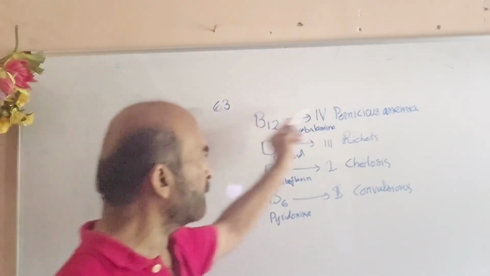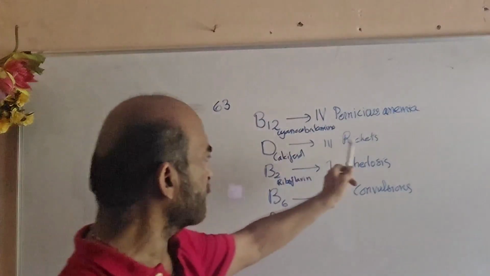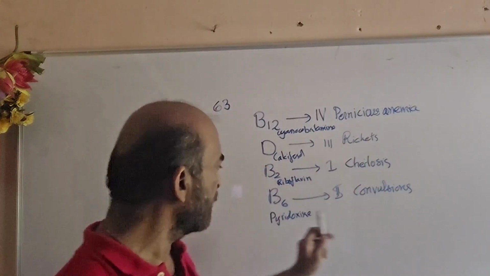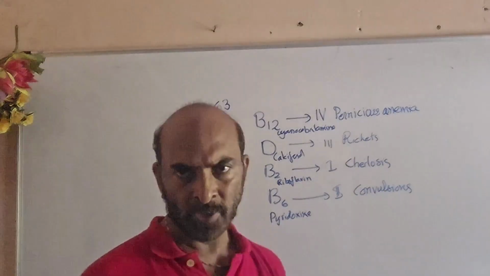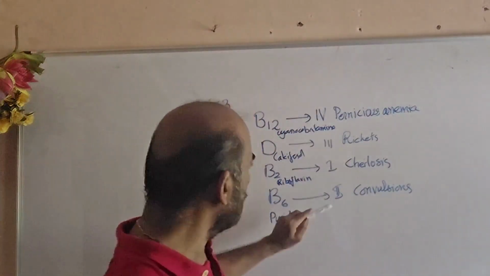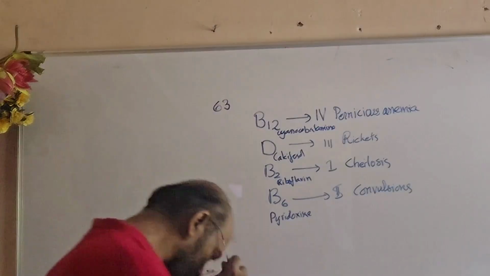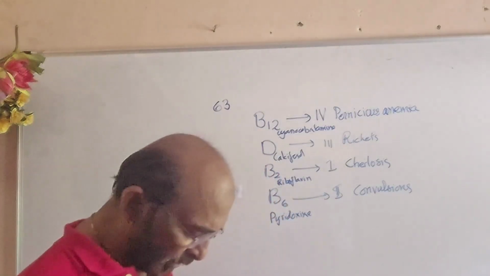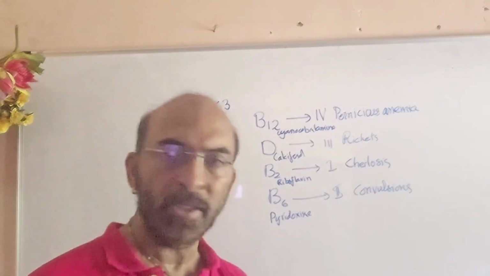So B12, pernicious anemia; D, calciferol, rickets; B2, riboflavin, cheilosis; B6, pyridoxine, convulsion. This is the correct matching: 4, 3, 1, 2. And that corresponds to the given set. Option 3 is the answer. Okay.